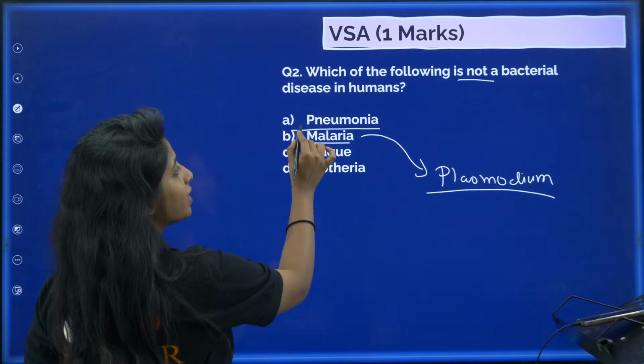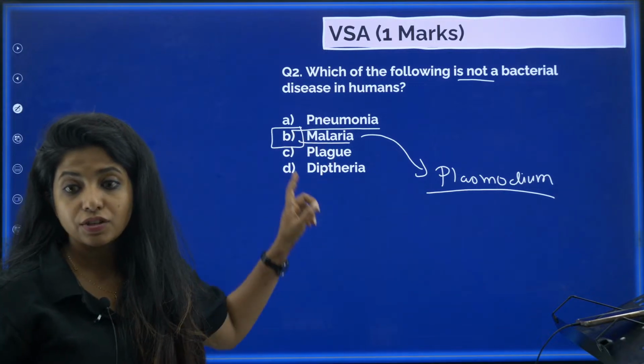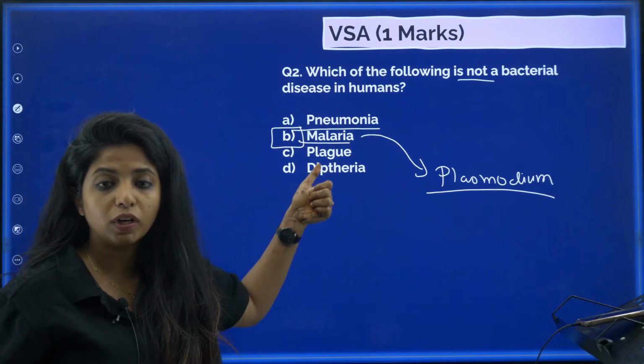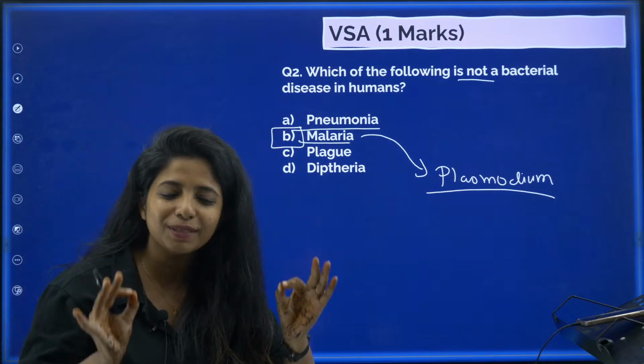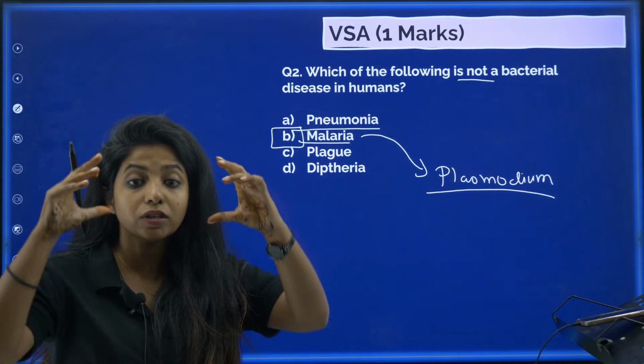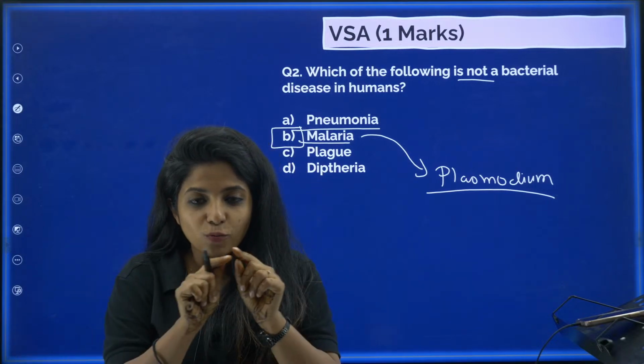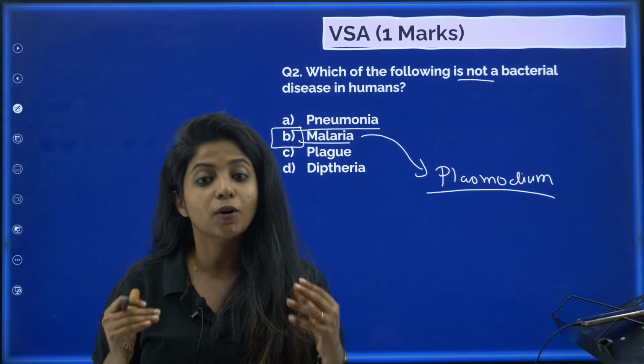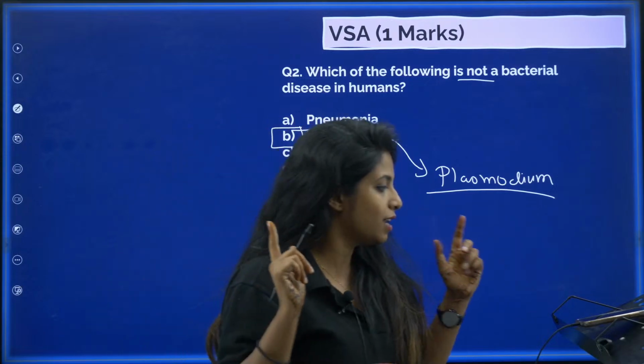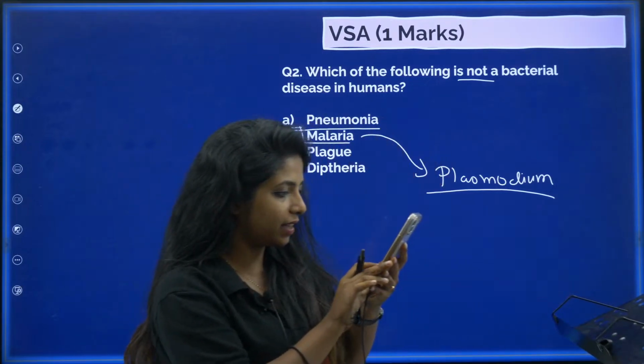So, you all are correct when you said that B is the answer. That is, it is not a bacterial disease. What about plague and diphtheria? Plague and diphtheria are also bacterial diseases. This is given just underneath the paragraph on pneumonia. In one line, it is mentioned that plague and diphtheria are also bacterial diseases. So, very good to you. Okay.